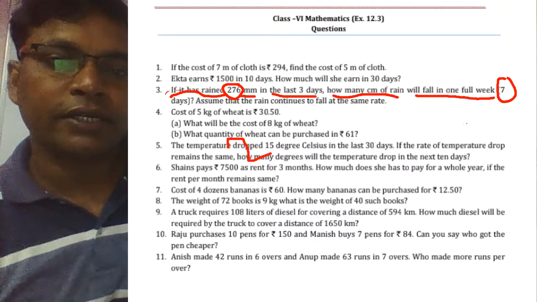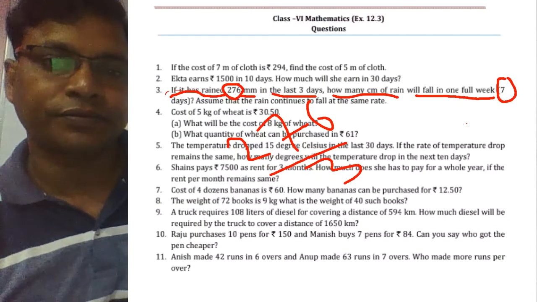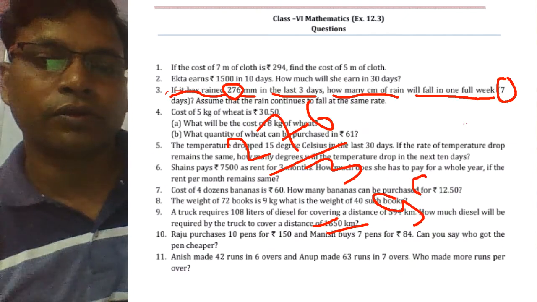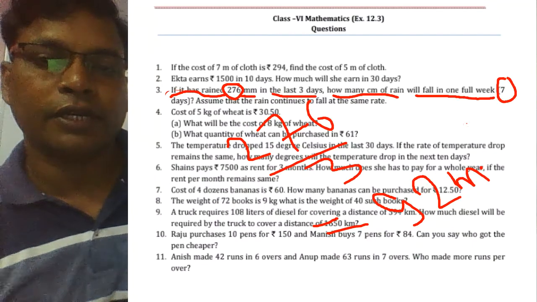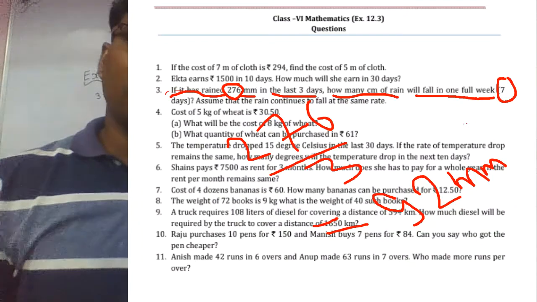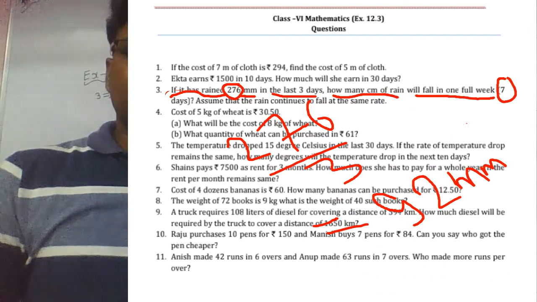So how can we find the rain in 1 day? For this we divide 276 by 3. In this way we obtain 92 millimeter.